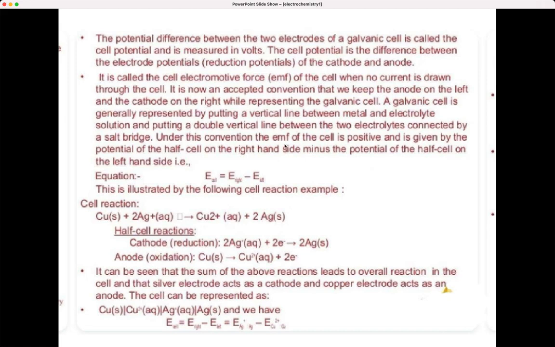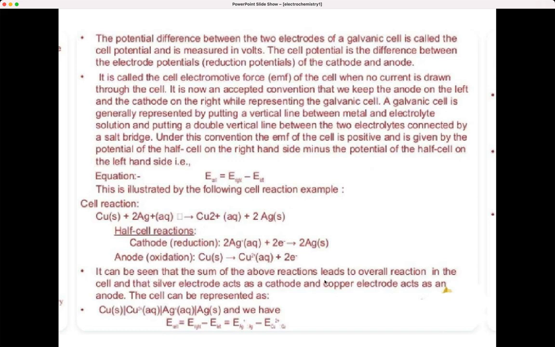Using this convention, the electromotive force of the cell is positive, and it's given by the potential of the half cell on the right side minus the potential of the half cell on the left side. So the equation is given here, E right minus E left. For the cell reaction with Cu and Ag, we already saw the half reactions: at the cathode, reduction takes place, Ag+ plus an electron gives Ag; at the anode, oxidation, Cu gives out 2 electrons to give Cu2+.